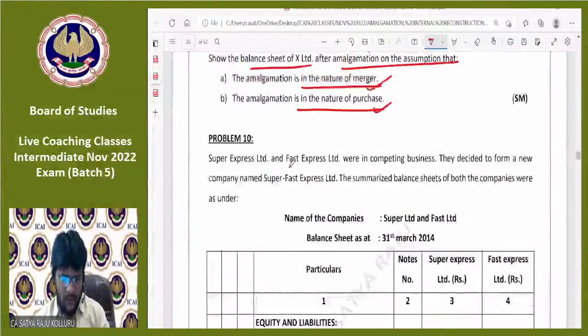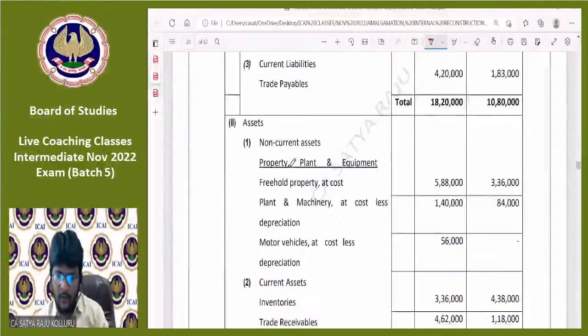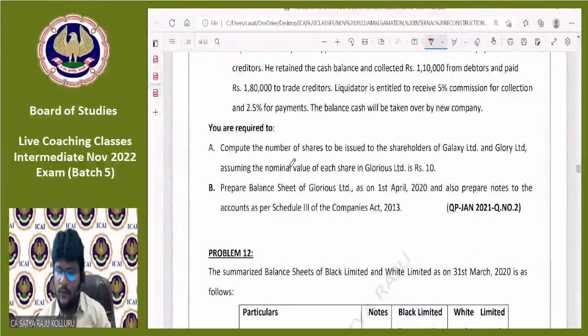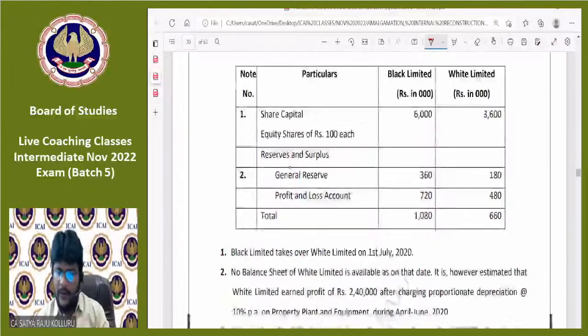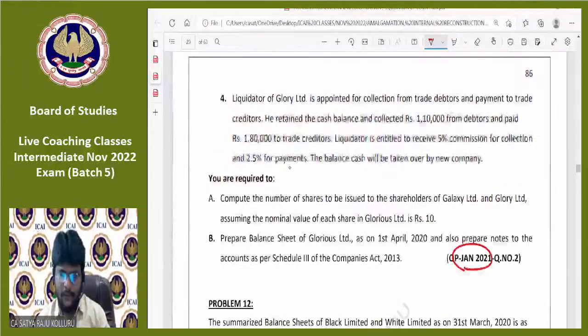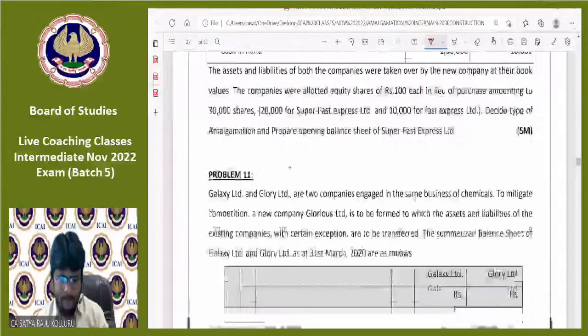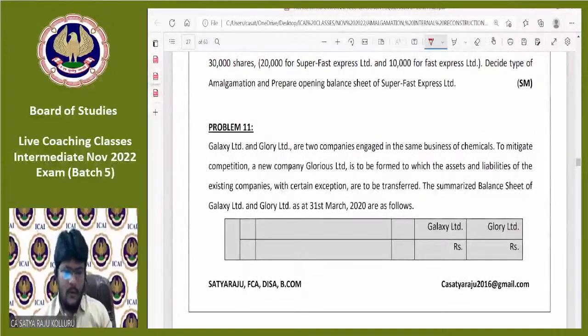As I promised you, now we are doing two examination problems, guys, out of which one is related to the January 2021 question paper and another one is related to the July 2021 question paper. Okay, please concentrate, all of you. Let us try to resolve these two problems in the remaining slot. Concentrate, guys, or you can check from your side also whether you are able to resolve the problem or not.